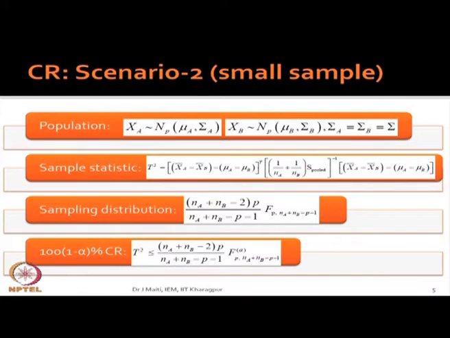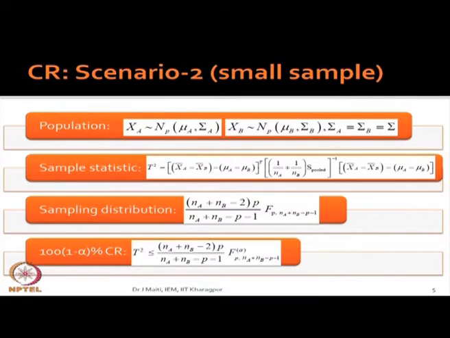You see this slide and have a feel of it. Small sample case. All those things are available in the Johnson and Wichern book, but they have used some other notation, not A B, maybe they have used 1 and 2.